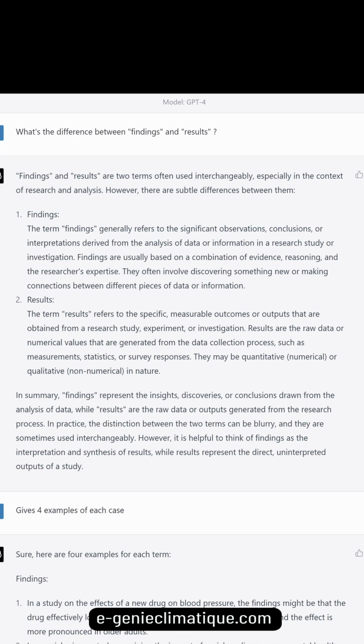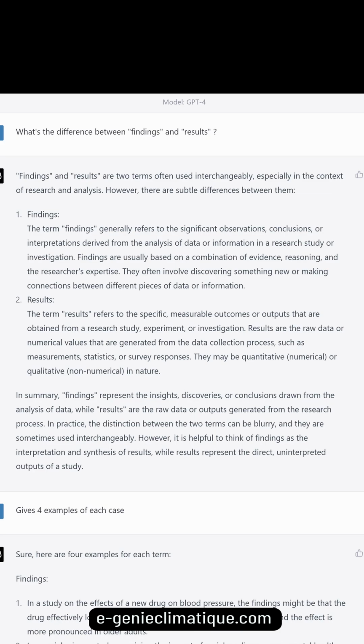Results. The term results refers to the specific, measurable outcomes or outputs that are obtained from a research study, experiment, or investigation. Results are the raw data or numerical values that are generated from the data collection process, such as measurements, statistics, or survey responses. They may be quantitative, numerical, or qualitative, non-numerical in nature.